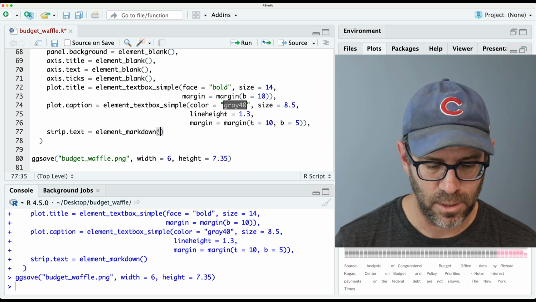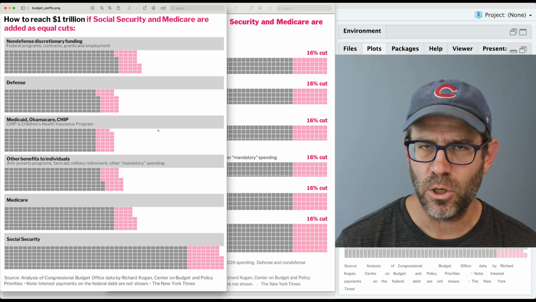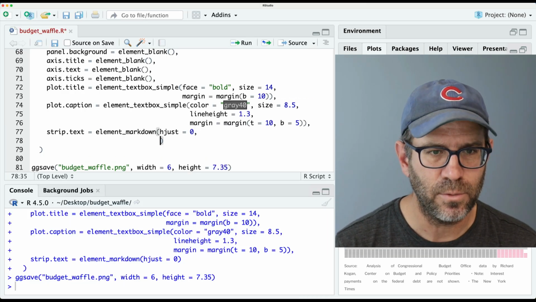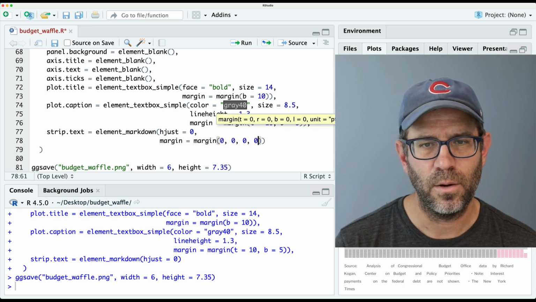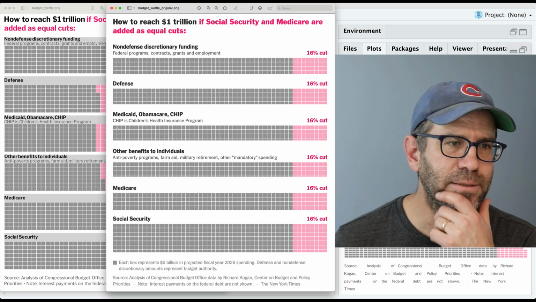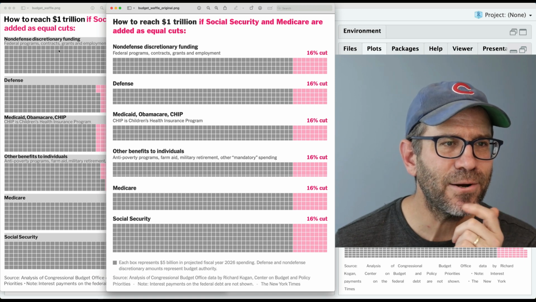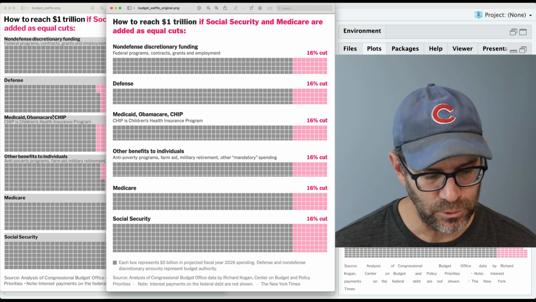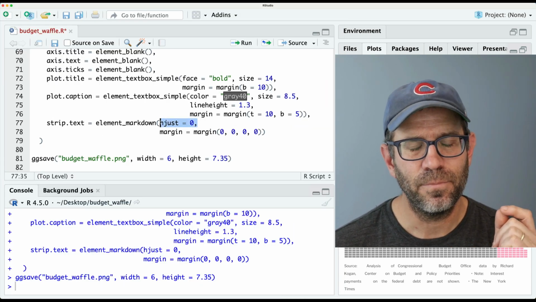And so we'll come in here and we'll do hjust equals 0. I want to get rid of the margin as much as possible. So, and we might add that back, but for now, let's go ahead and remove it. We'll do margin equals margin, and we'll do zeros all the way around. And so then that brings it in pretty tight. I'm kind of looking at theirs. I notice that their title is a little bit bigger than mine, and that they've got a little bit of space. So maybe what we'll do is increase the size of the title font, right?